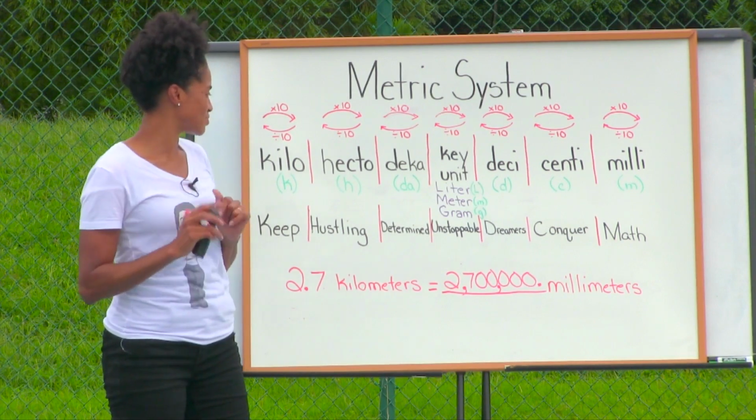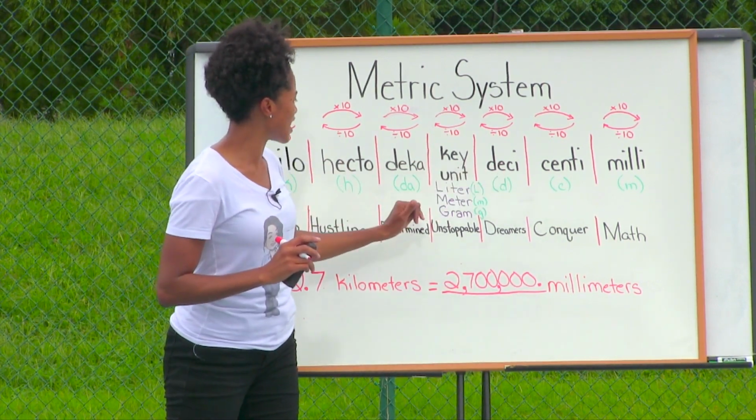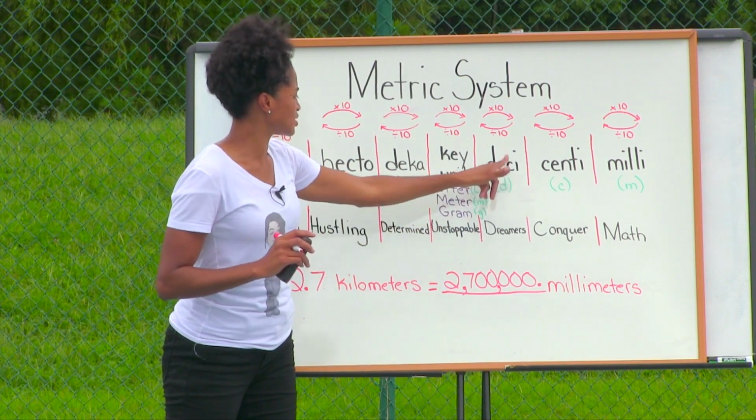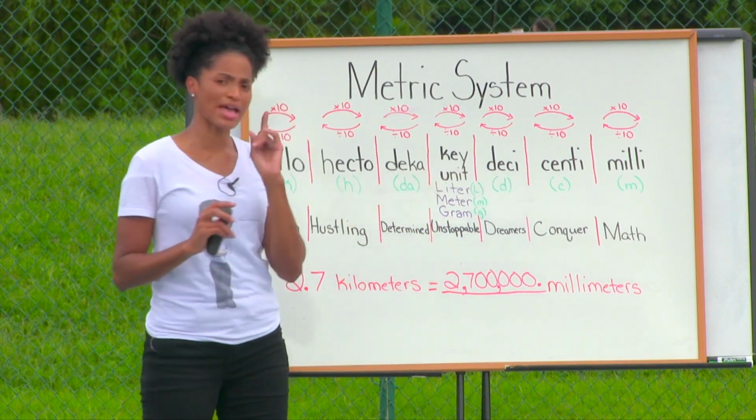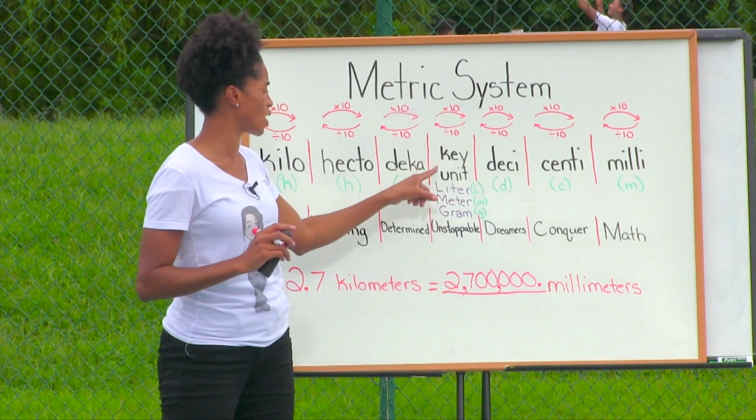All right, so what does this mean? This basically means in this particular example, let's say deci is to the right of liter. What that means is it takes 10 deciliters to equal 1 liter.